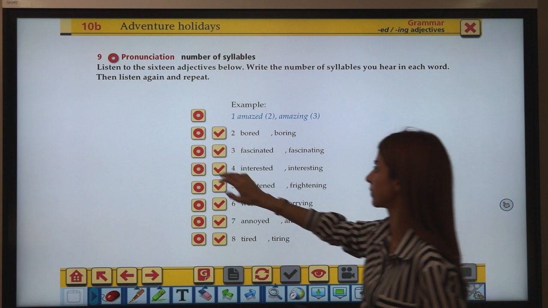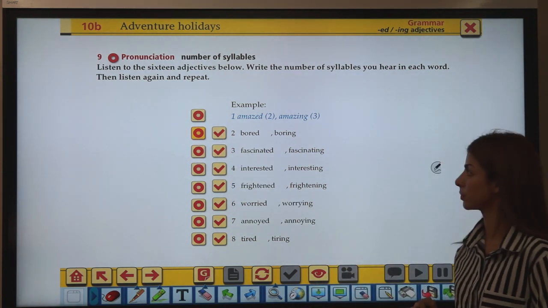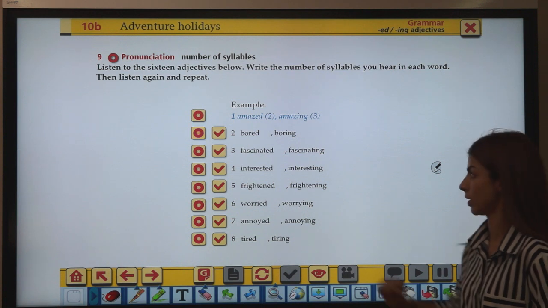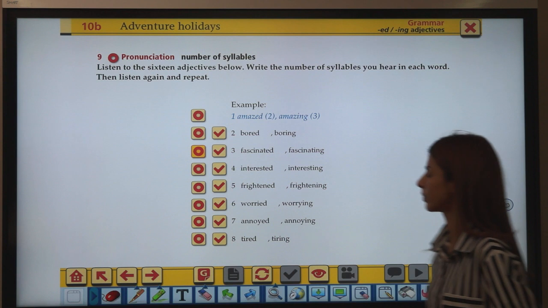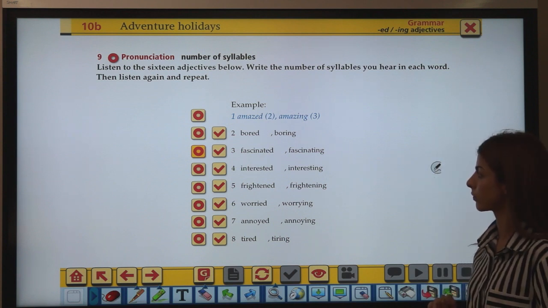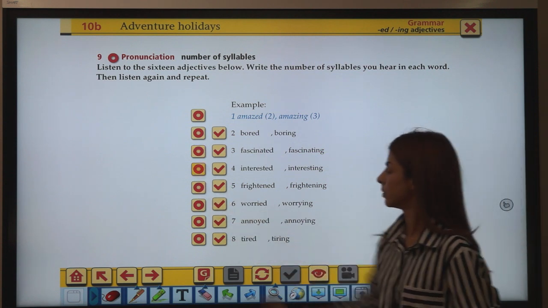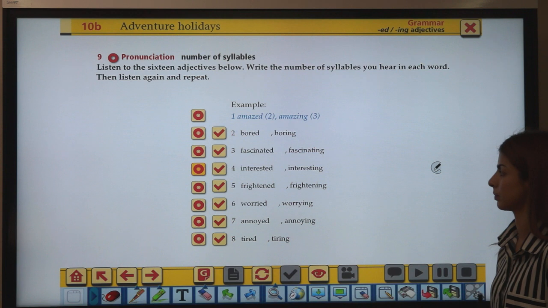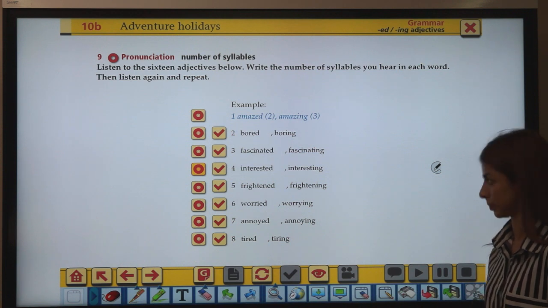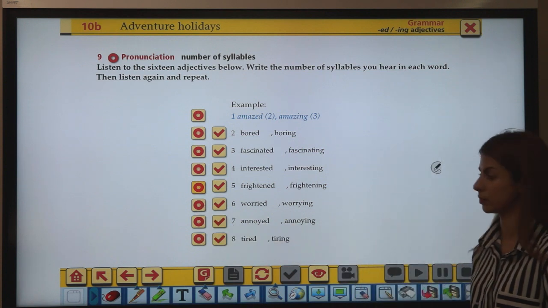Okay, the first one. 2, Bored. Boring. Okay, next. 3, Fascinated. Fascinating. 4, Interested. Interesting. 5, Frightened.